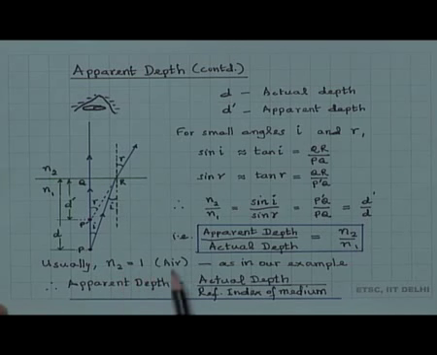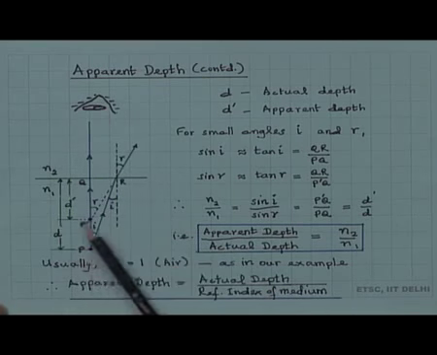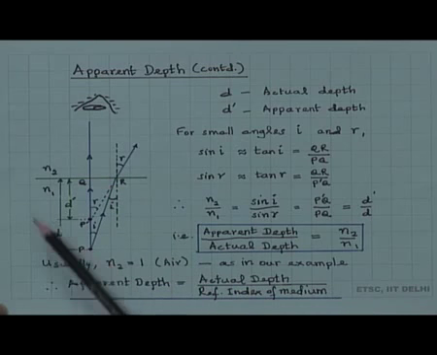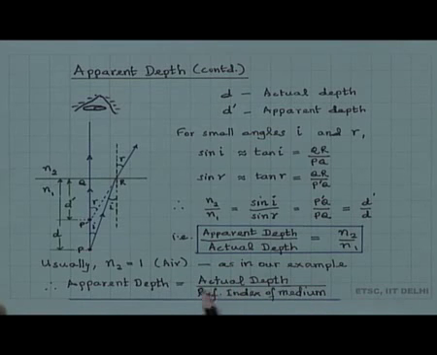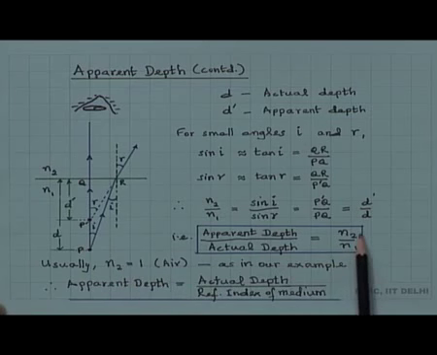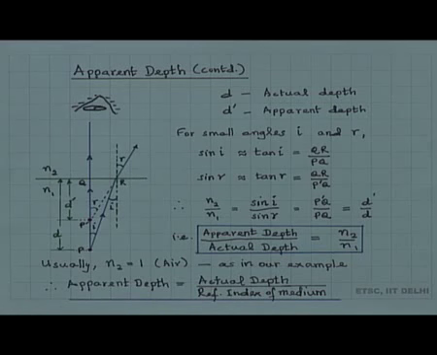Usually, n2 is air, that is, from where we observe is air, as in our problem. Our problem, this is the liquid where the point was at the bottom of the container, and here it is air. So n2 is equal to 1. Therefore, the apparent depth is equal to actual depth divided by n1, which is the refractive index of the medium. So, apparent depth is equal to actual depth divided by refractive index of the medium.